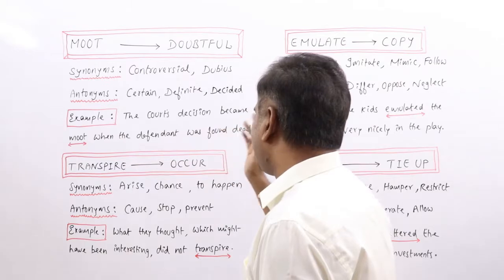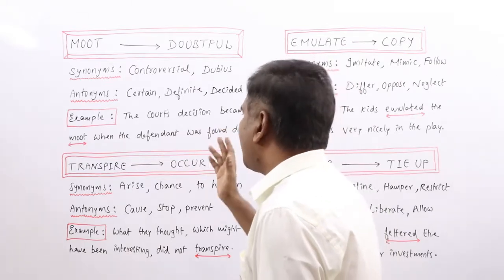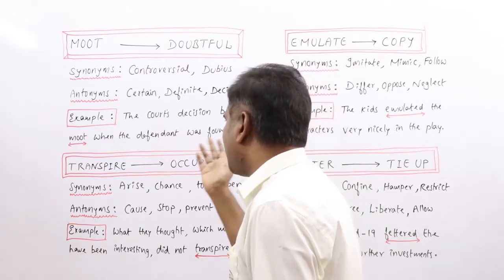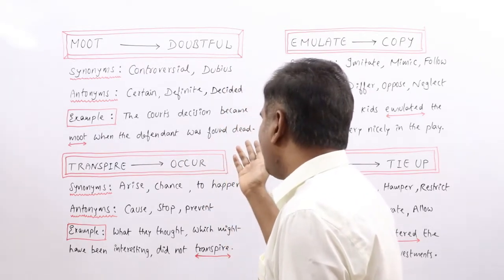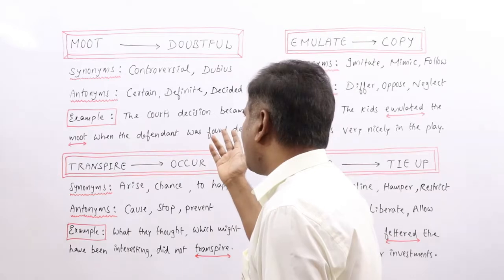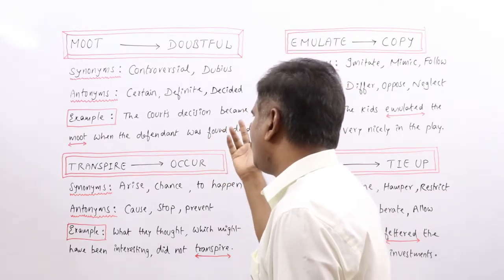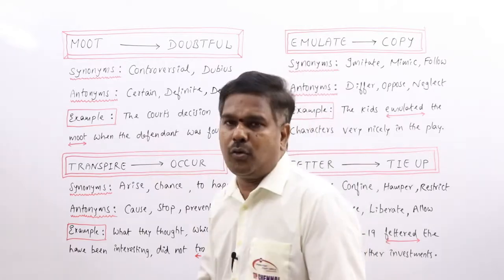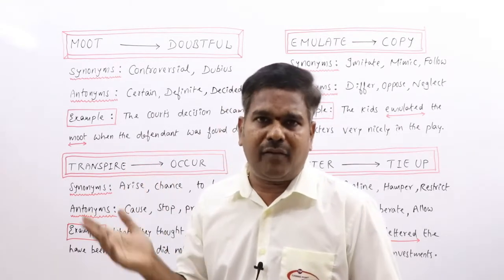Example: the court's decision became moot when the defendant was found dead. One more example we can give: we don't have enough money to go, so it's all moot anyway.